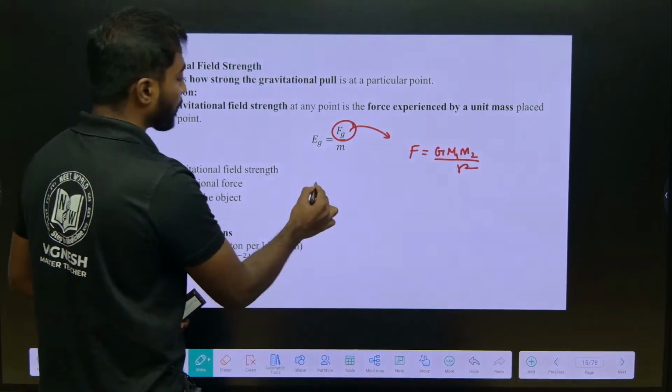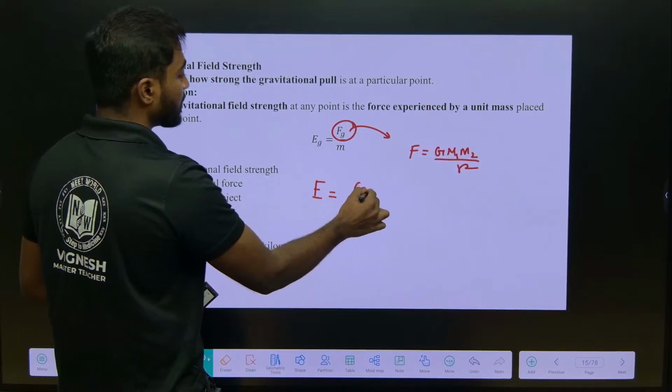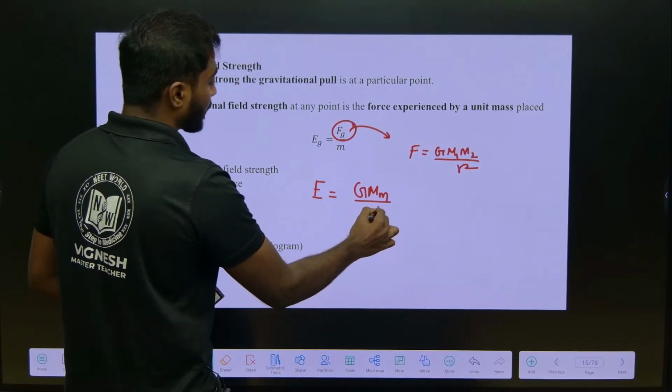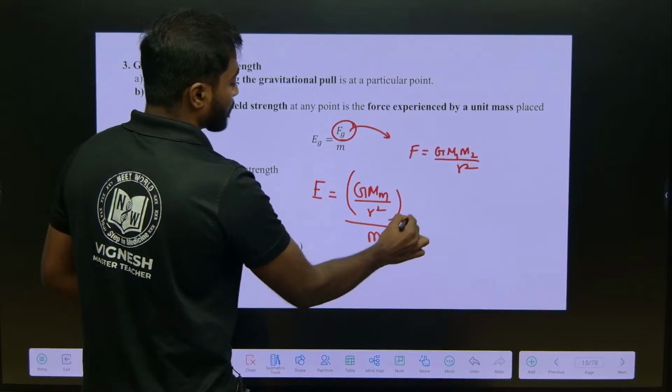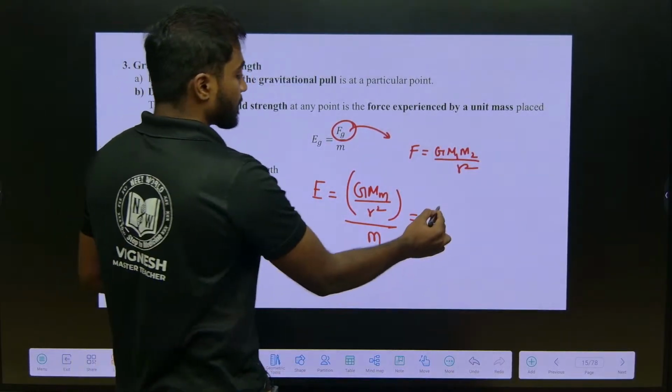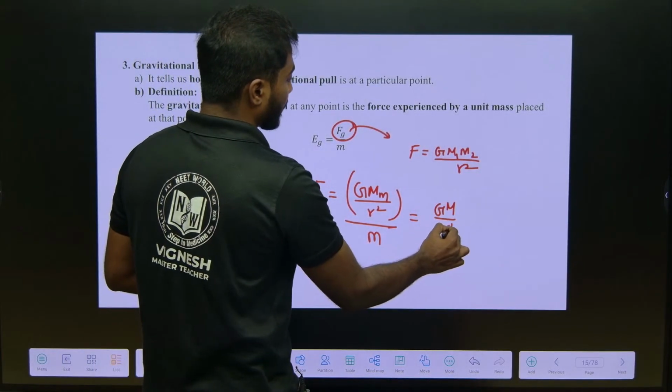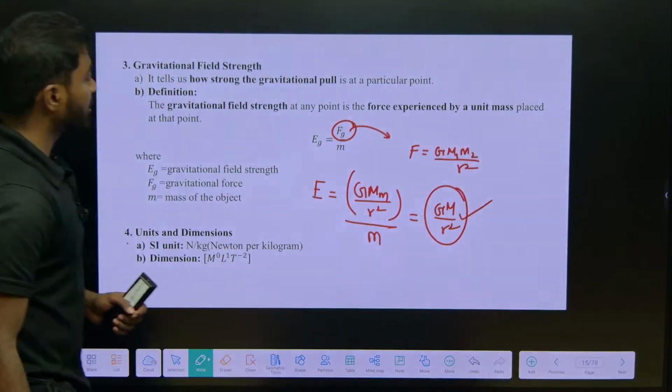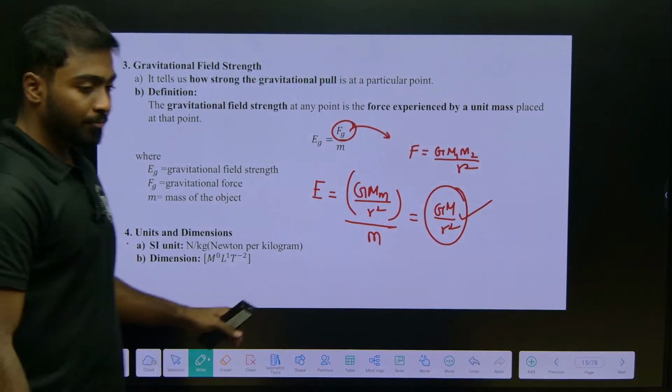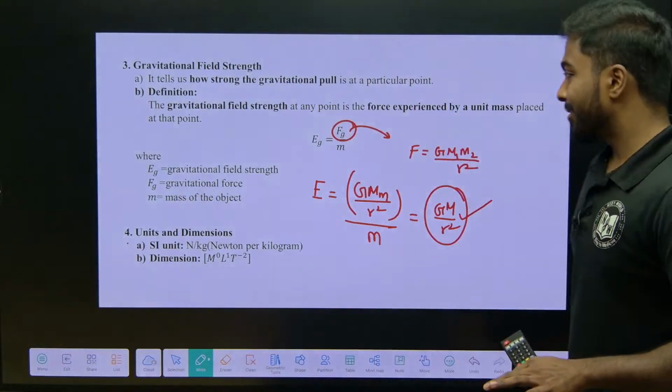When we talk about the field, it is G m by r square by m. So, the final formula will be G m by r square. This is my gravitational field strength formula. Up to this we were discussing.